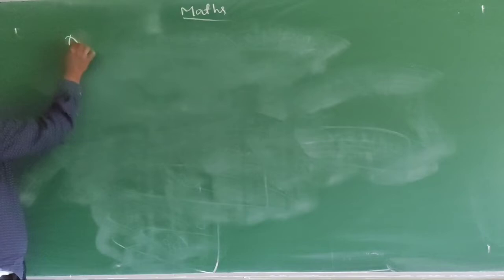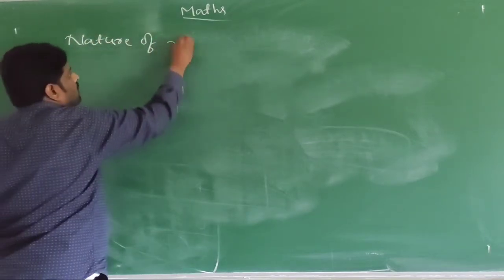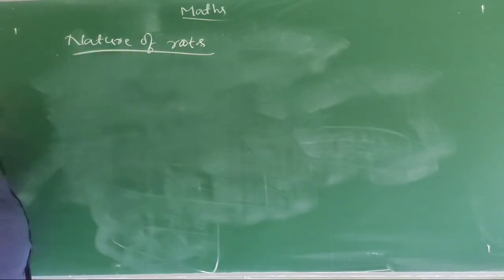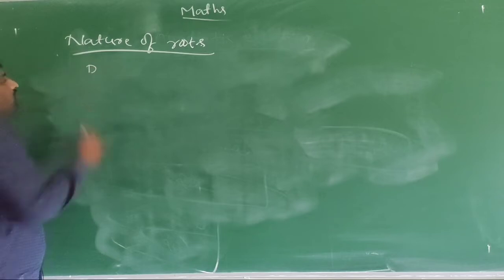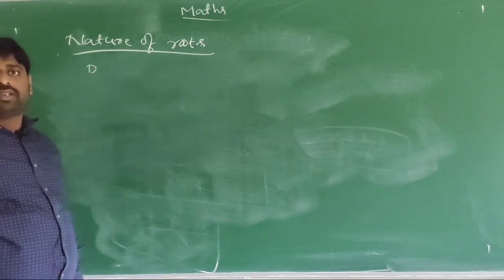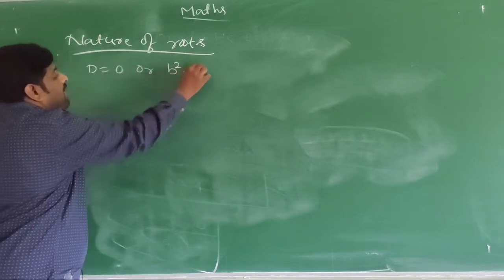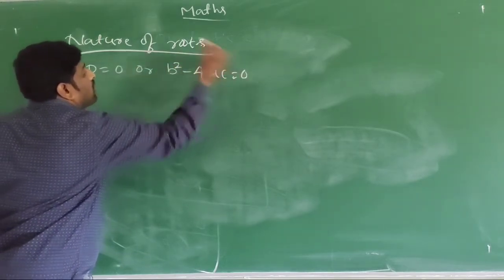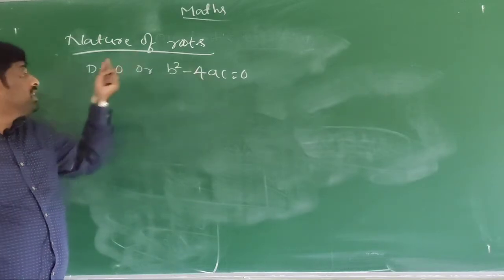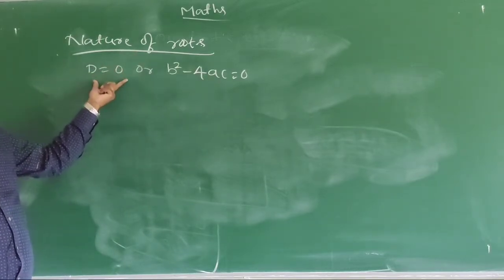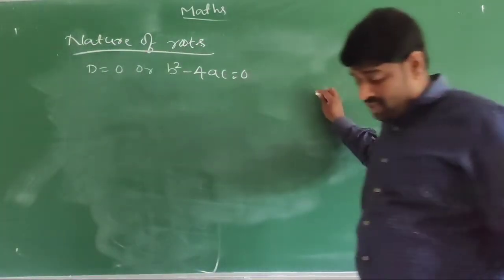We will move on to nature of roots. The nature of roots depends on the discriminant. If D is equal to 0, or b square minus 4ac is equal to 0, then the roots become real